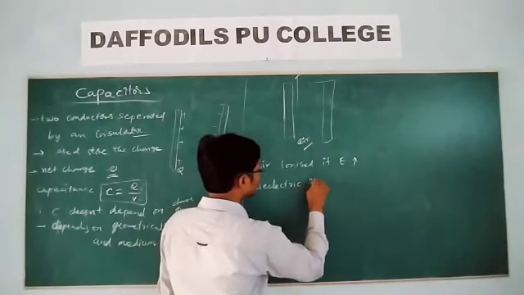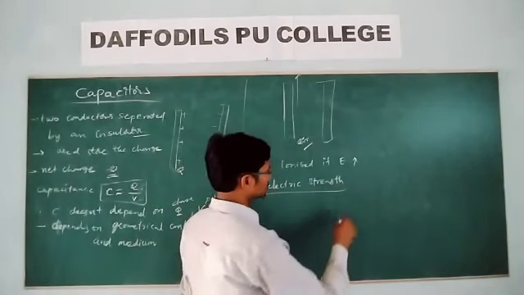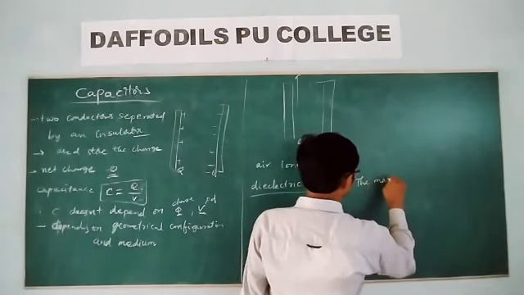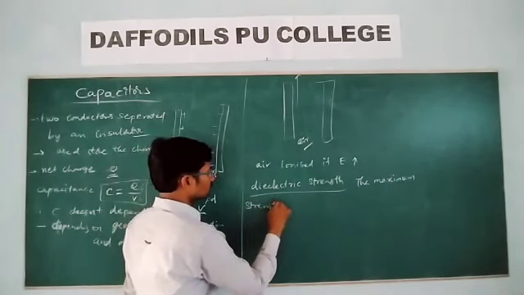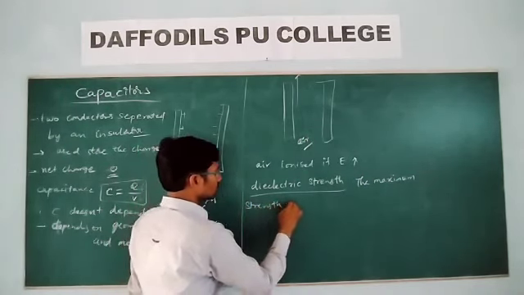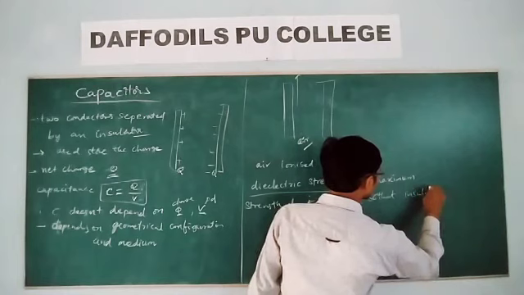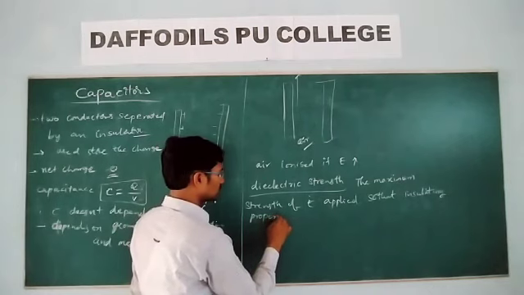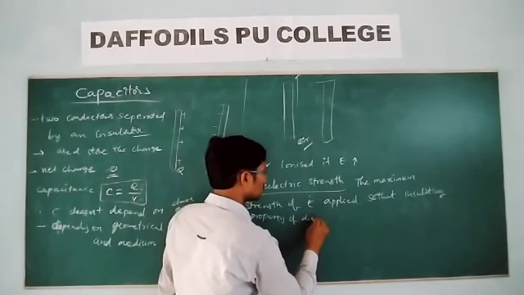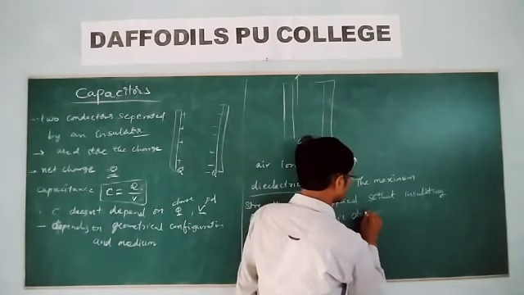Dielectric strength. What do you mean by the dielectric strength? The maximum strength of the electric field applied so that the insulating property of the dielectric does not break.